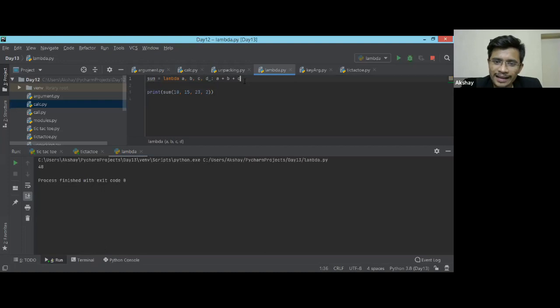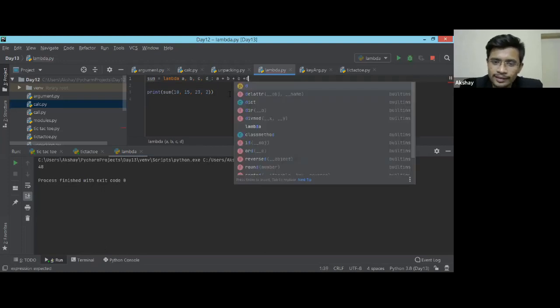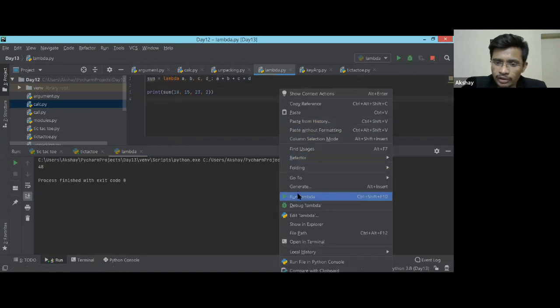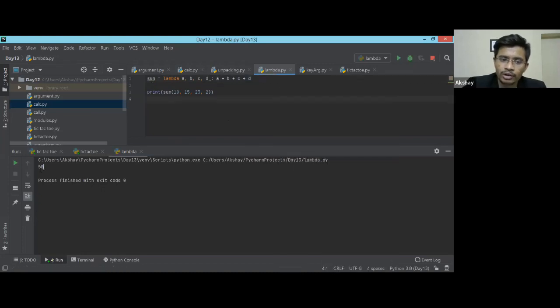Okay, I haven't added it over here, so that's why it happened. These are the arguments I'm passing. These are the parameters of the function, and this is the expression, which is evaluating and giving me the output. See, we don't need to use the return statement which we were using earlier. I got my output as 50.